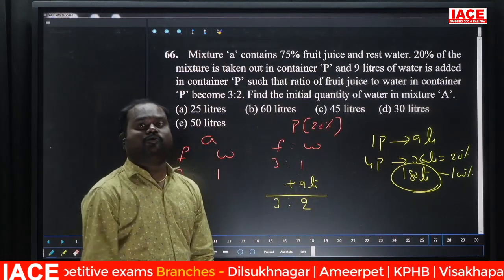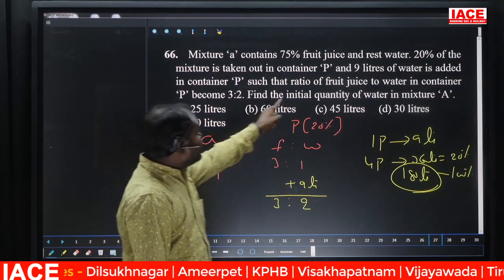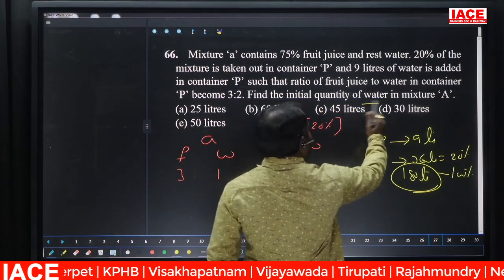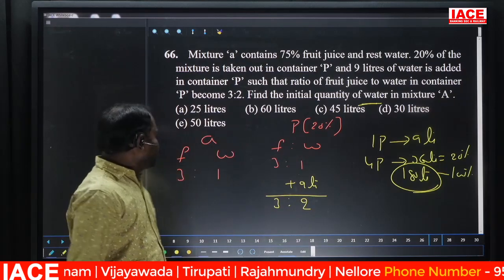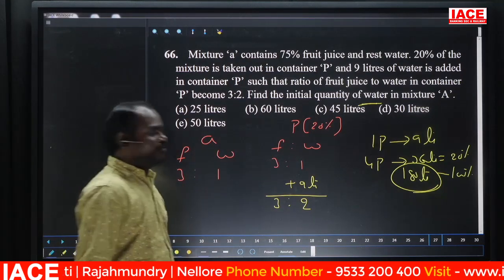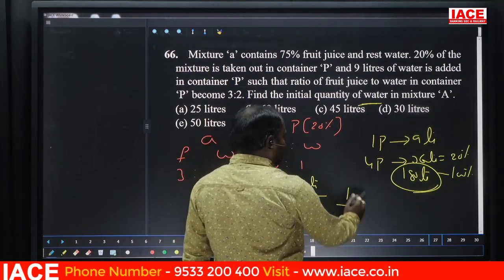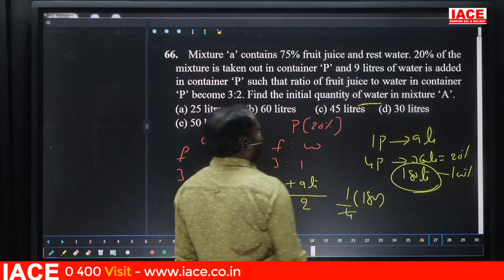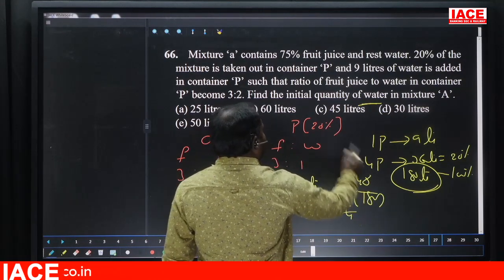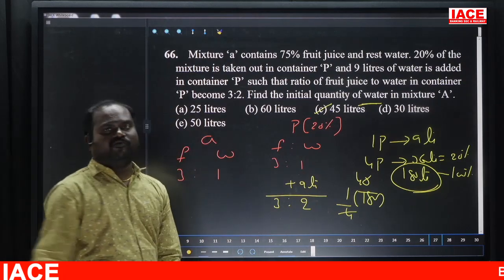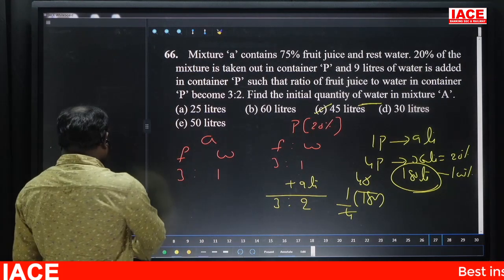But the question is not asking the total. The question asks to find the initial quantity of water. The question is asking water quantity only. So water is how many parts? 1 part out of 4 parts. So 1 out of 4 in 180 is nothing but 45. Option C, 45 liters. Next.